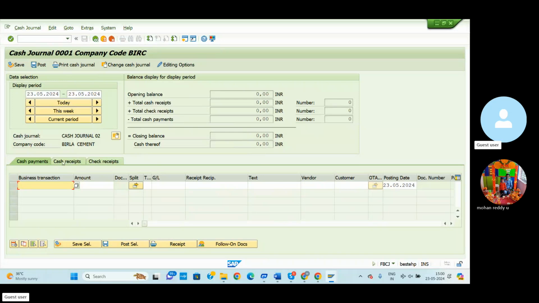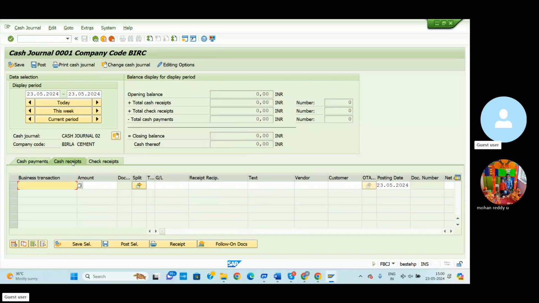First of all, we can take petty cash. First of all, we need to draw some amount for petty cash purposes. So we can take the cash receipt. Cash receipt means in this petty cash GL account, we need to receive some amount, so for this purpose we select the receipt. Payment means we can pay an amount through the petty cash, so for this purpose we use cash payments. Cash receipts means we can receive any amount from the bank or any other income into petty cash.